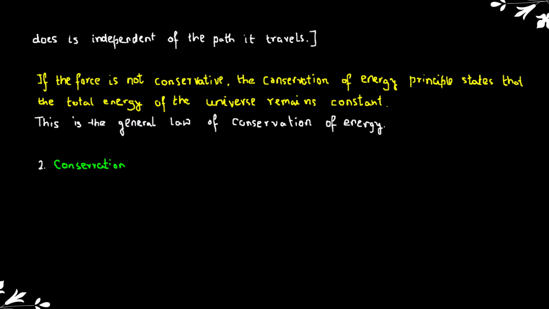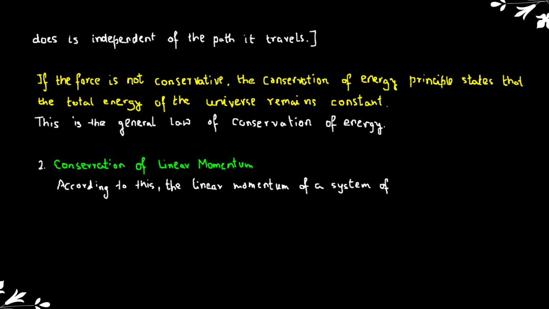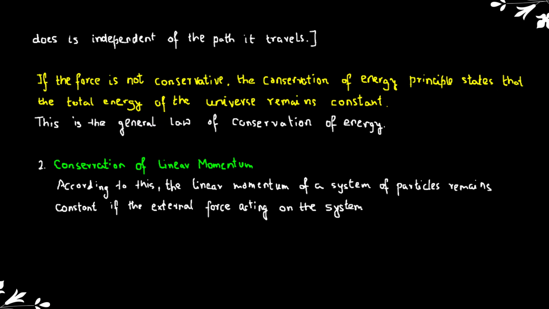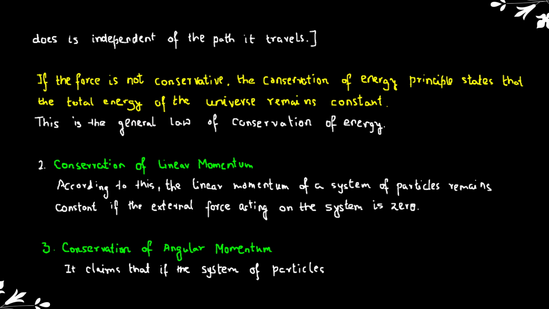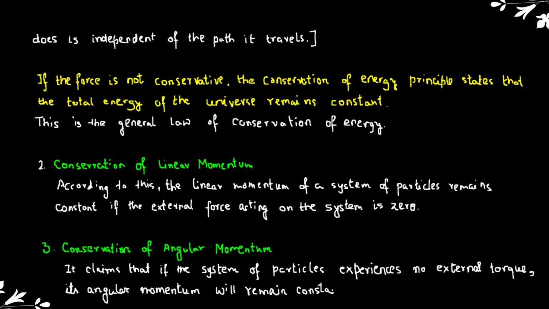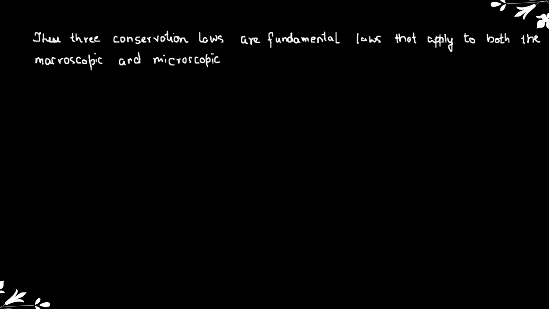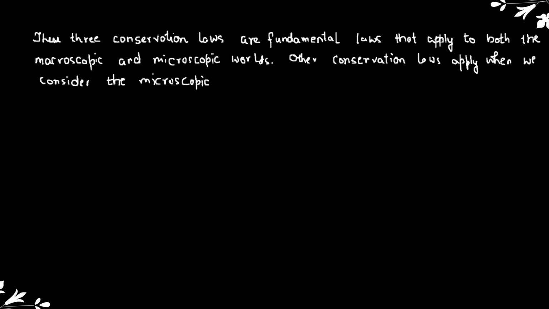Number 2. Conservation of linear momentum. According to this, the linear momentum of a system of particles remains constant if the external force acting on the system is zero. Number 3. Conservation of angular momentum. It claims that if the system of particles experiences no external torque, its angular momentum will remain constant. These three conservation laws are fundamental laws that apply to both the macroscopic and microscopic worlds. Other conservation laws apply when we consider the microscopic realm of field.